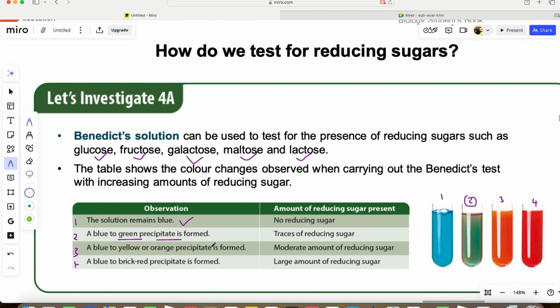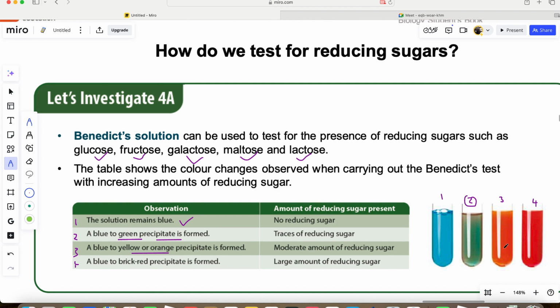Now, if you add a Benedict solution to any of these and the blue color turns to yellow or orange, like this number 3 here, it means that there is a moderate amount of reduced sugar in that substance, whether it is a simple or double sugar.